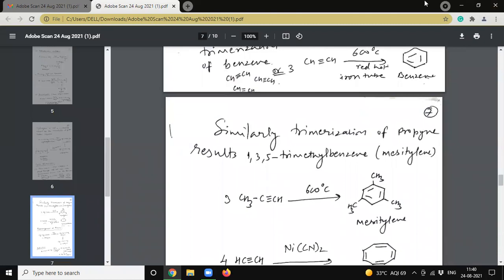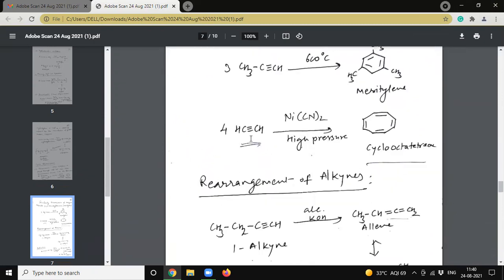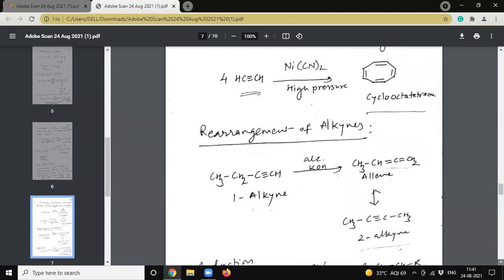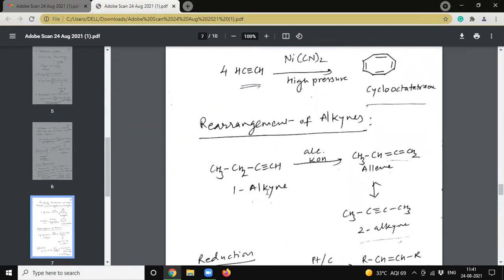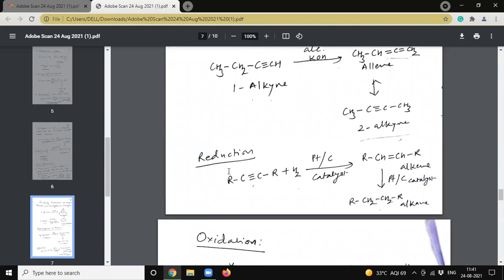Similarly, trimerization of propyne results in 1,3,5-trimethylbenzene. When four molecules of acetylene react with nickel cyanide at high pressure, it will give cyclooctatetraene. Rearrangement of alkynes: one alkyne, when reacted in the presence of alcoholic KOH, will give allene, and this allene will rearrange to another alkyne.